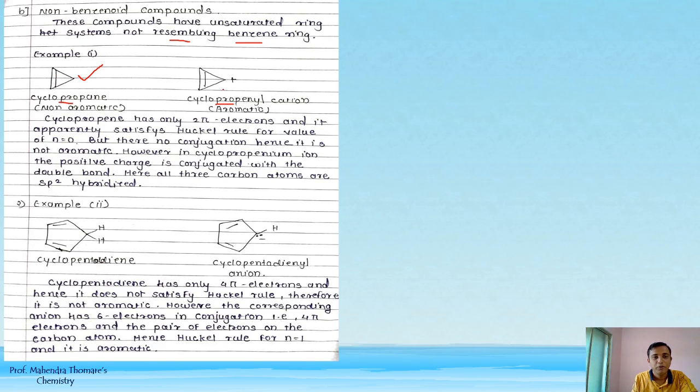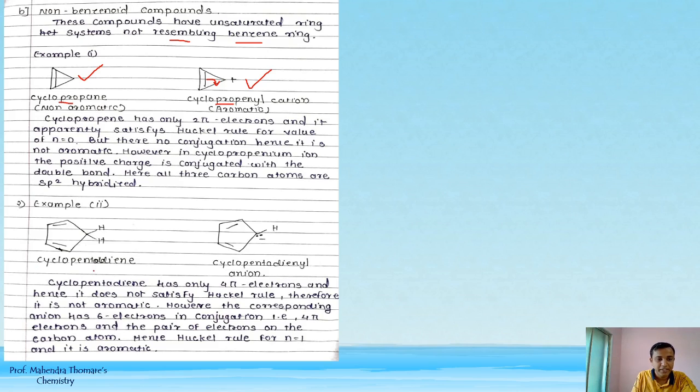So both should be aromatic, but because of loss of conjugation in cyclopropane, and here there is conjugation because of positive charge. So हमने conjugation पहले भी देखा है इसमें. So ऐसे conjugation होगा तो positive charge तीनों कार्बन्स में जाएगा. So that is why cyclopropenyl cation is aromatic and cyclopropane is non-aromatic.